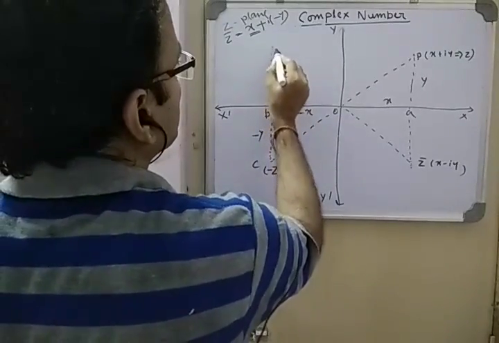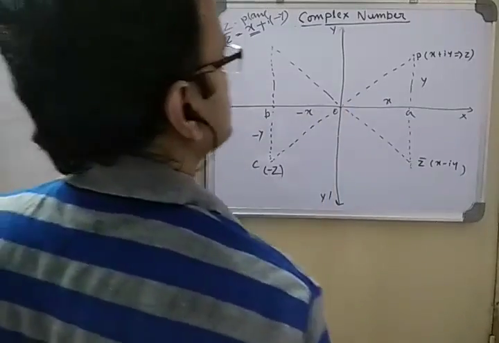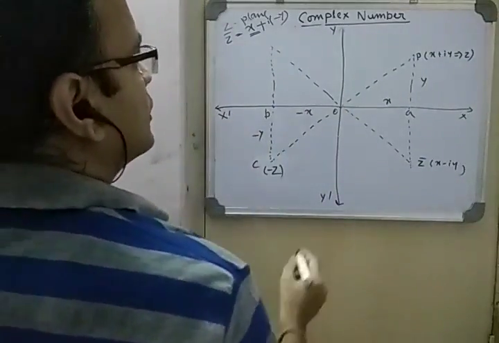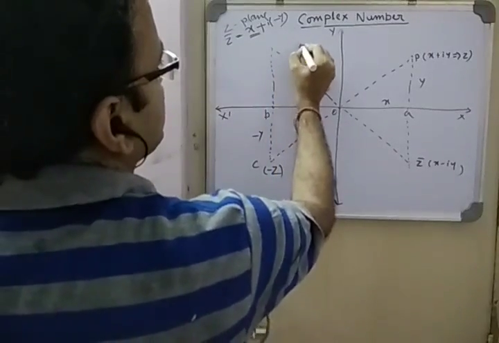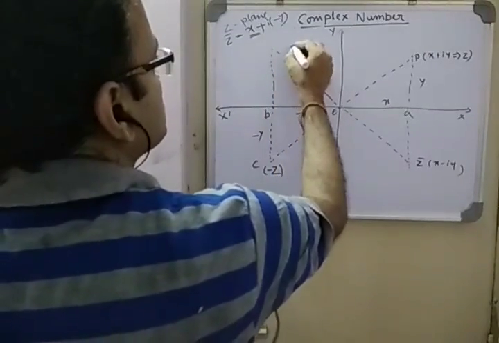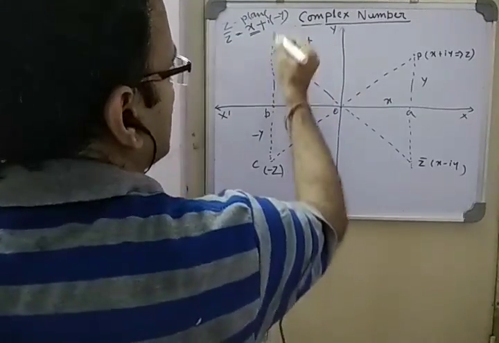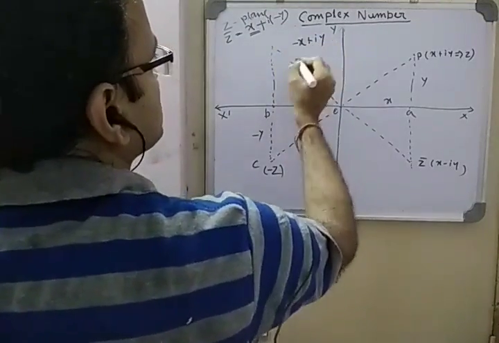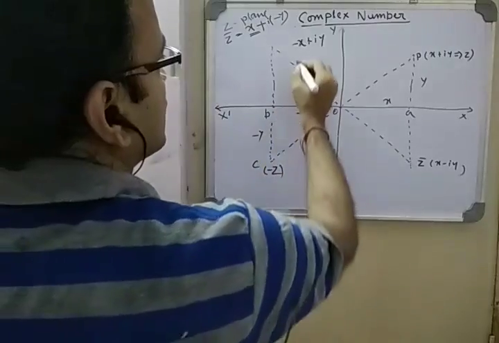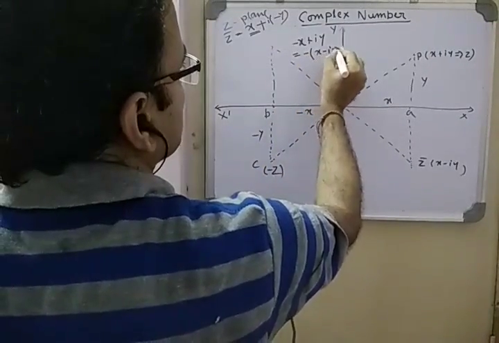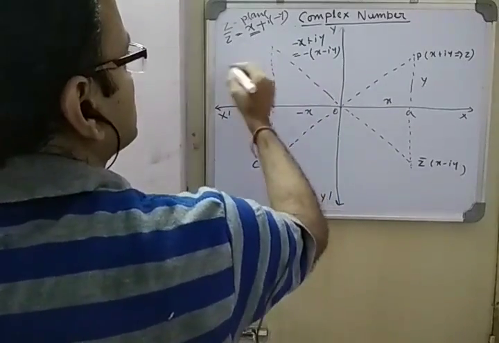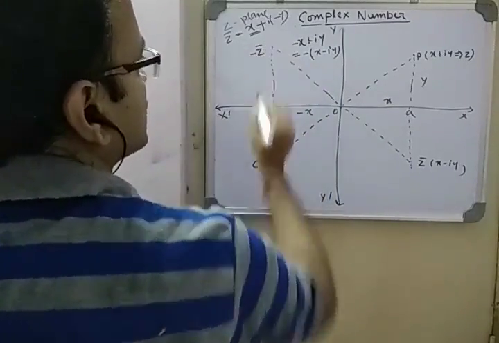What is this point? If I go up, what do I get here? See, it is minus x, then going up means positive y, minus x plus iy. That means if you take minus common, minus of x minus iy. x minus iy is what? z bar. So this is minus z bar.